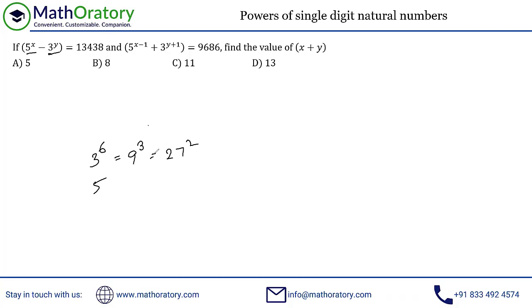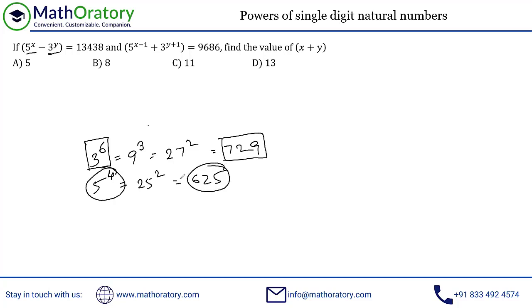So you remember all of these in one go, and that is nothing but 729. This much you should definitely be comfortable with. 5 to the power 4 similarly is 25 square, which is 625. So these two things you should be comfortable with: 3 to the power 6, which is 729, and 5 to the power 4, which is 625.